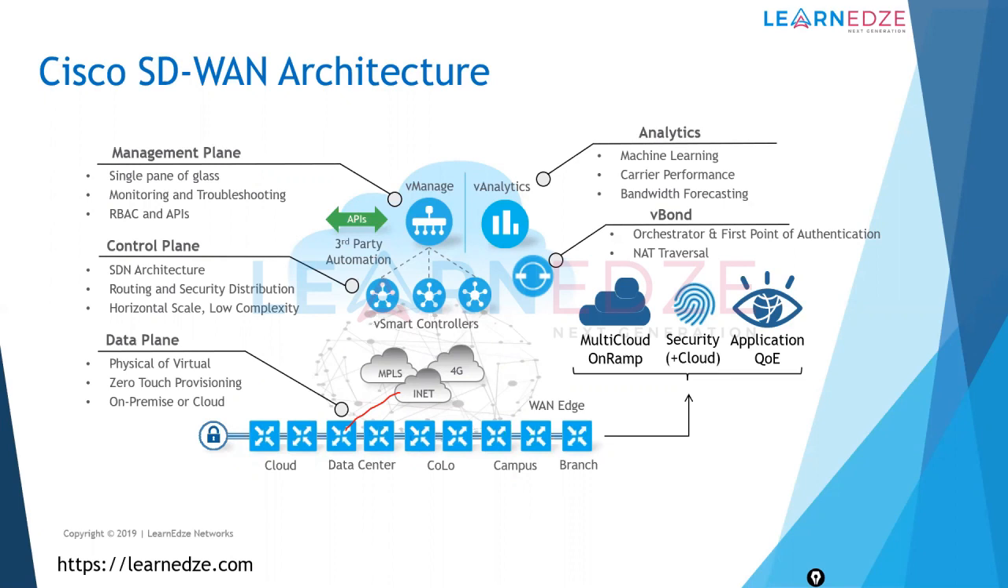So what vAnalytics does is it analyzes the data and processes it using machine learning algorithms, and then identifies the carrier performance, like how AT&T is performing, how Sprint is performing, or any other service provider for that matter.